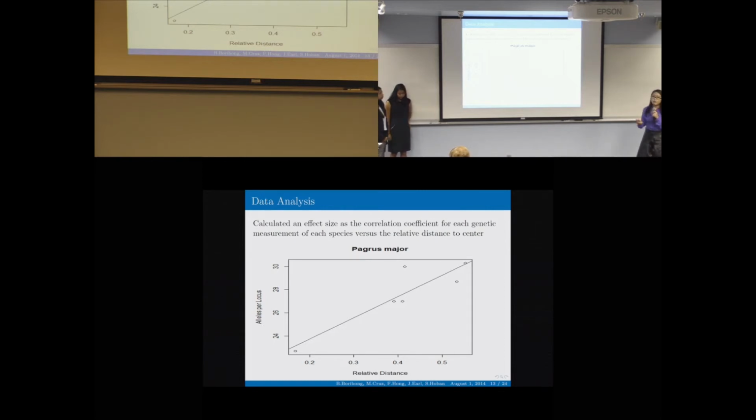The R value, or the correlation coefficient, measures the linear correlation between two variables, and the response variable must be continuous. And we told R to calculate the R values for each pair of genetic variables and distance for each species. And in this graph, we see that as relative distance from center increases, alleles per locus increases. But this is somewhat dependent on this lonely point here in the corner.